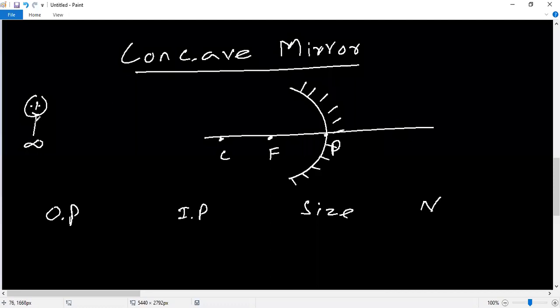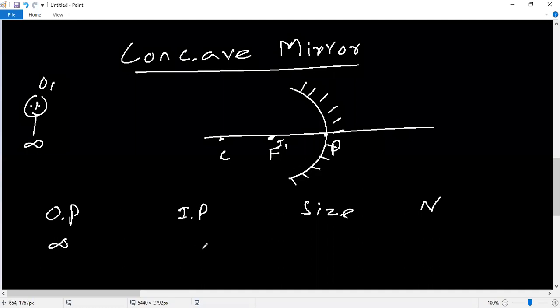Listen, now object at infinity, so the image will form at the focus. The object position is infinity, this is O1, and the image is I1.